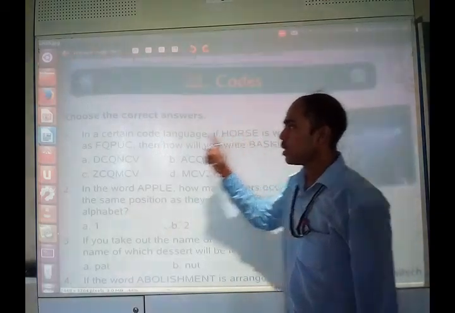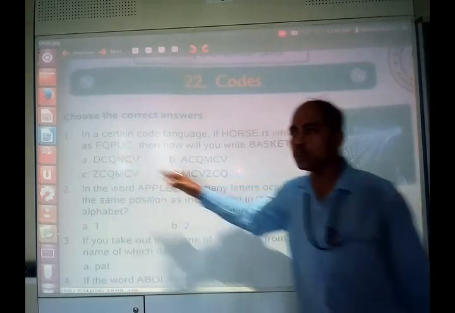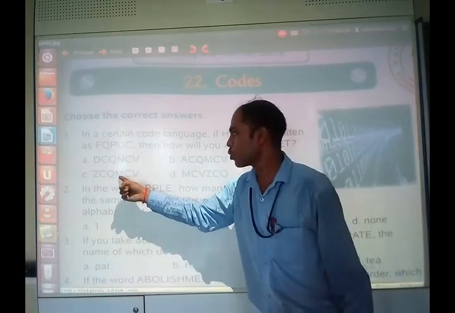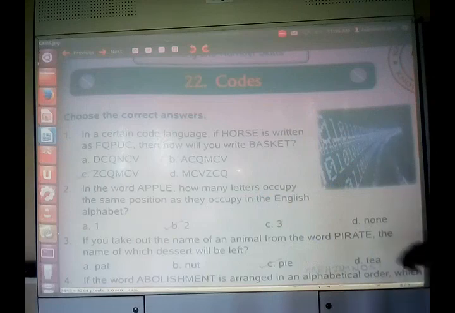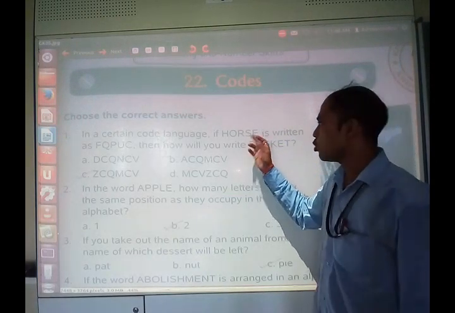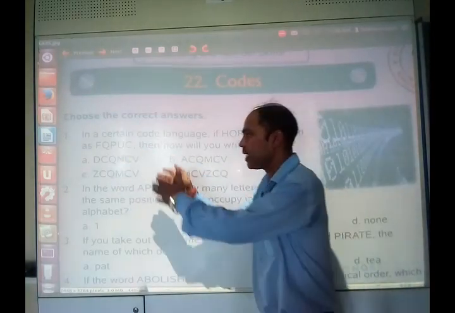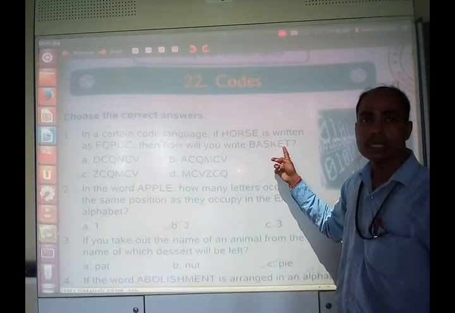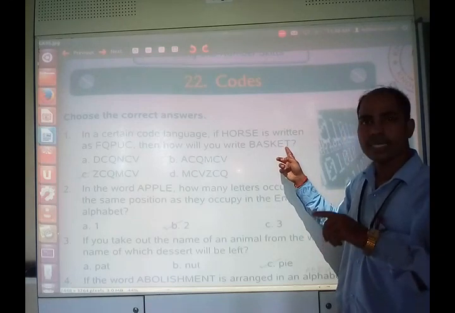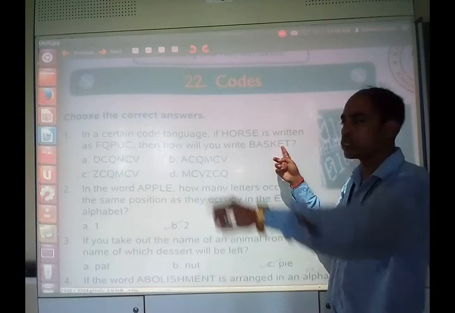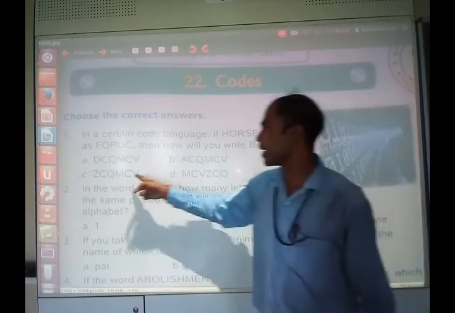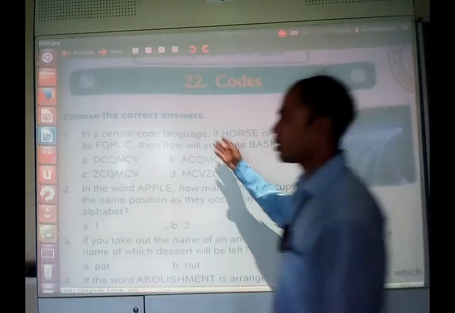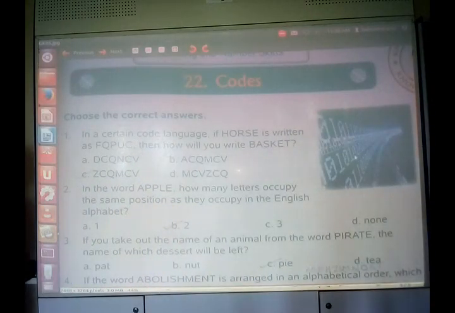Fourth letter S, after S, T will be there, then it is written U. In the same way, if K is there, after K, L comes, we skip L and write M, so K will be written as M. Then E: we count backwards, C, D, E, so C will be written in place of E. In this way you can decode it.